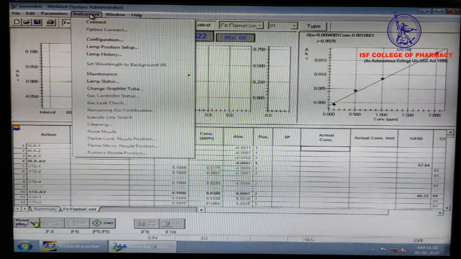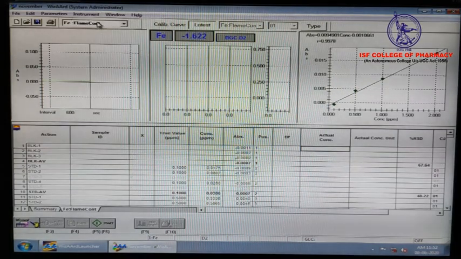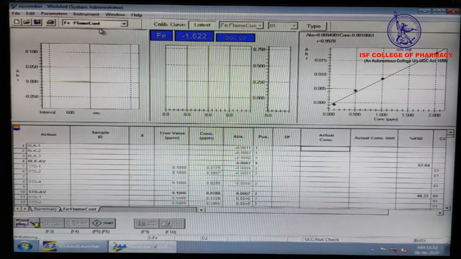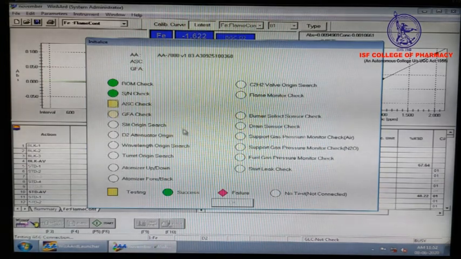At instrument, some parameters appear. After that, we have to connect the instrument. After connecting the instrument, this window will show.